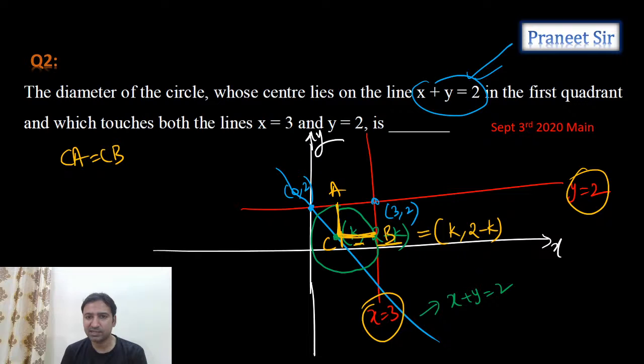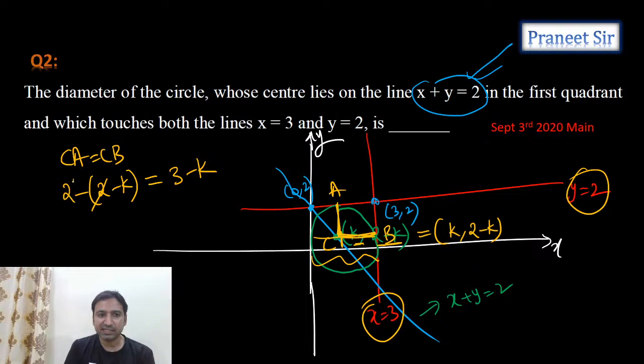So CA is going to be 2 minus of 2 minus k. That should equal this length. This total length is 3 units and this length is k units. So can I say it as 3 minus k? When we cancel these, finally we get 2k equals 3 and k equals 3 by 2. We got it.